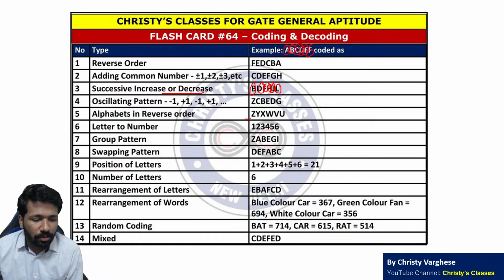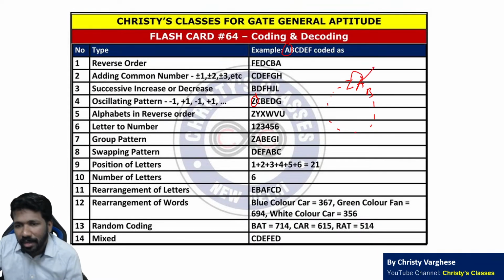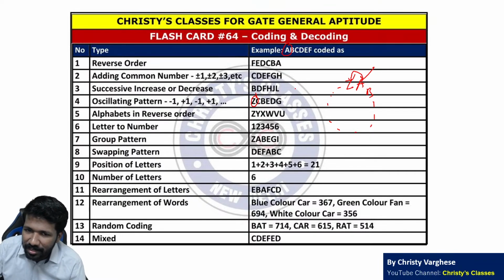Oscillating pattern भी हो सकता है. Oscillating pattern मतलब देखिए, A minus 1 is Z. Yeah, how A minus 1 is Z? There you have to understand the idea of circle of alphabet. A to Z, उसके बाद again A शुरू करता है. That is A के पहले वाला letter Z है. That is how you should understand. That is A minus 1 is Z.